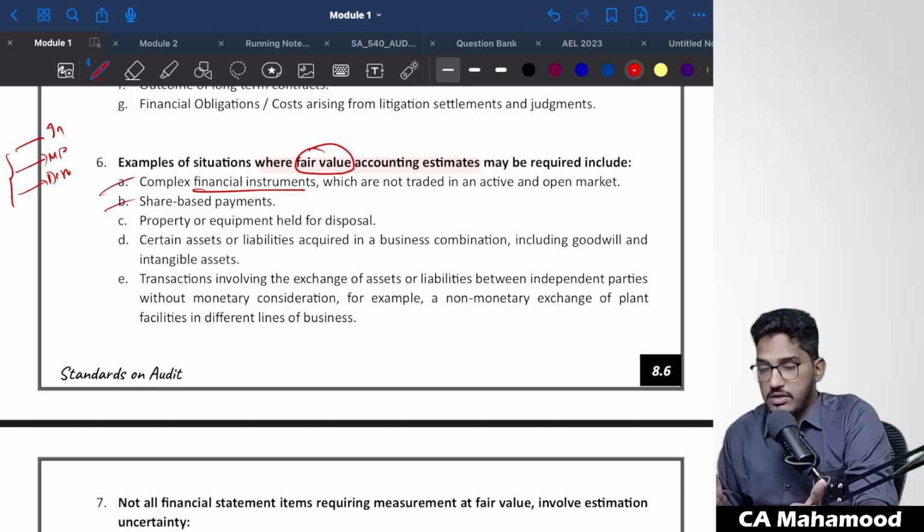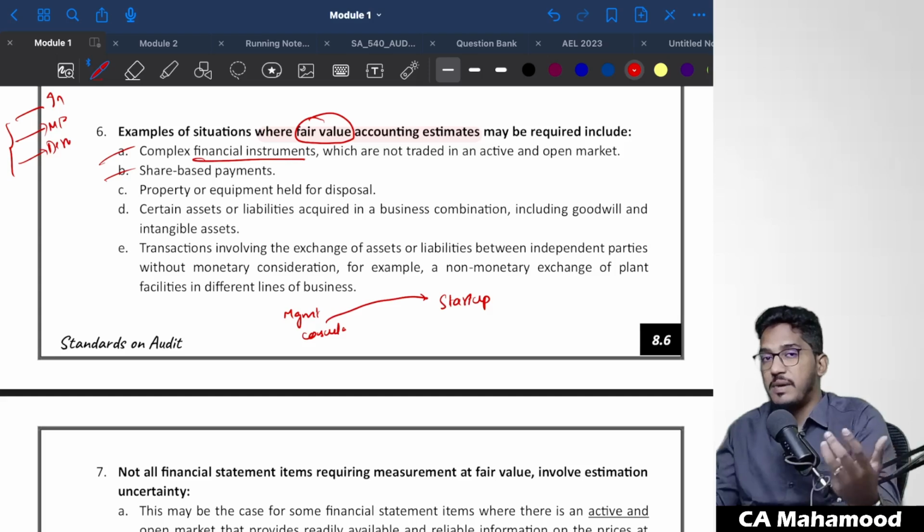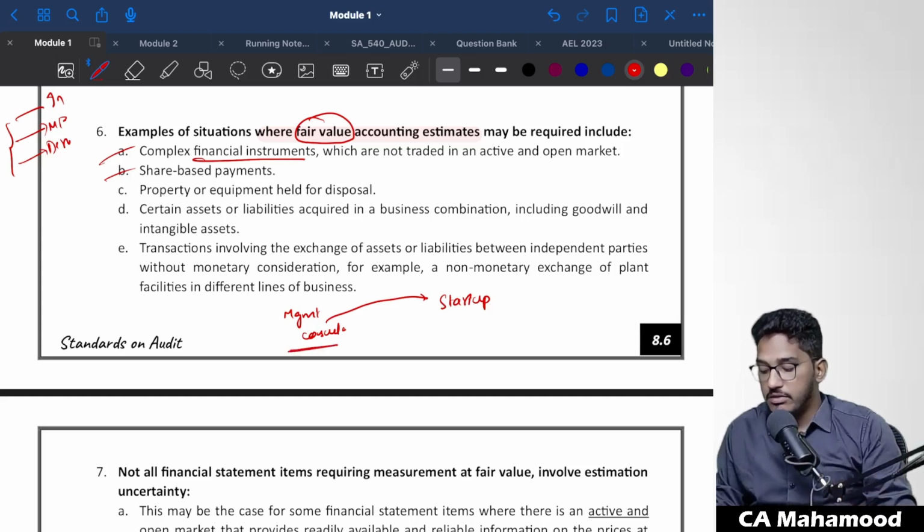Or share-based payments. Sir, what are share-based payments? Let me give you an example. Take for example, one startup, and there is one management consultancy firm for this startup. This firm has agreed to help the startup to expand and scale their business. But when they provide this consultancy service, they expect a fee, no? They expect a remuneration, no? But in today's startup environment, one management consultancy firm will come up and say, we will provide all the consultancy services for the startup, and you have to pay us remuneration.